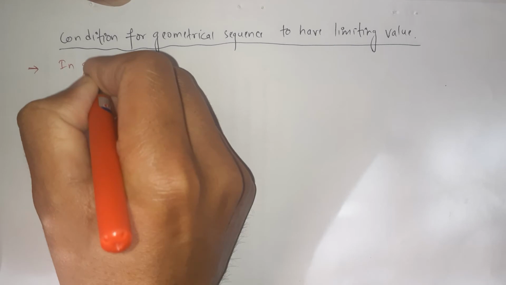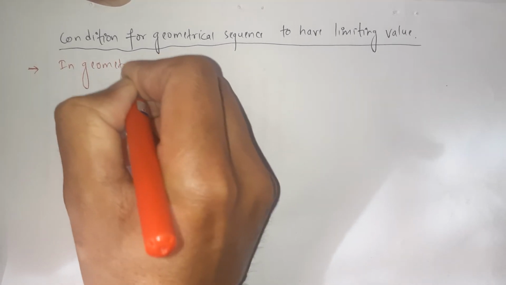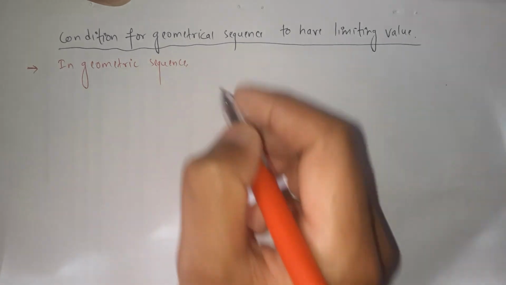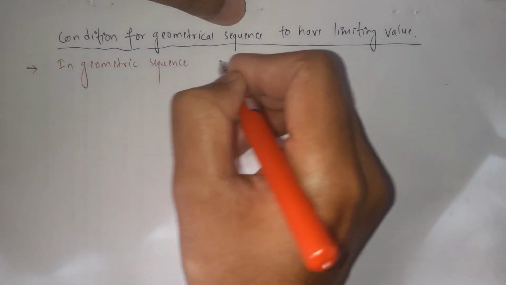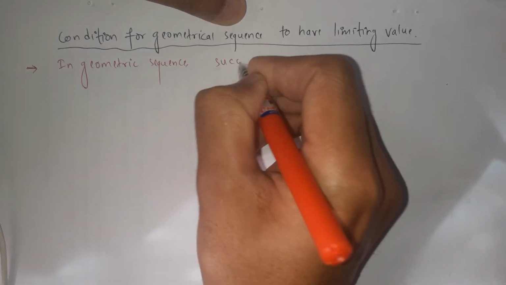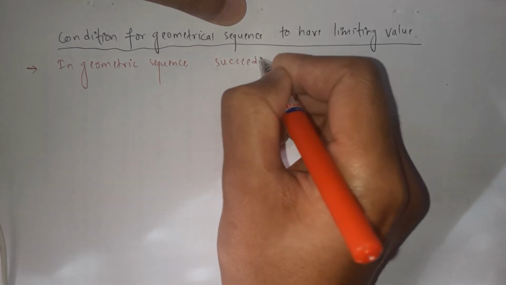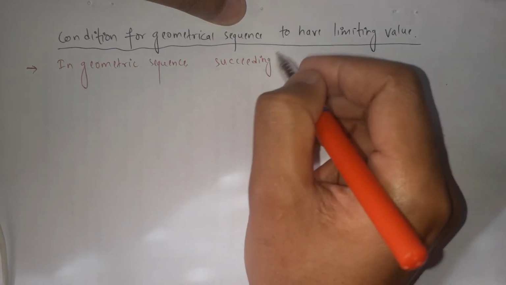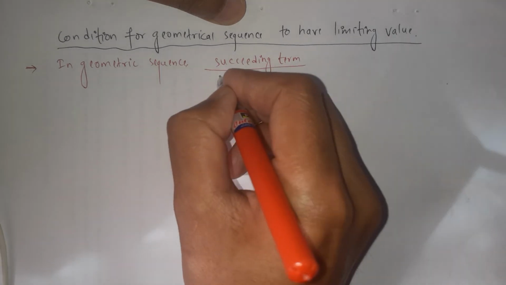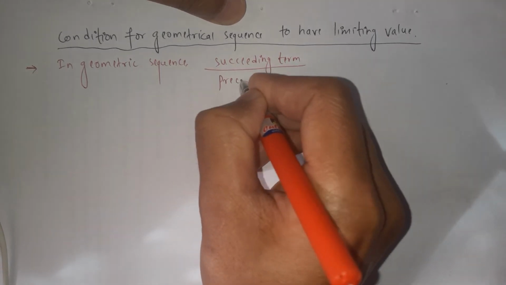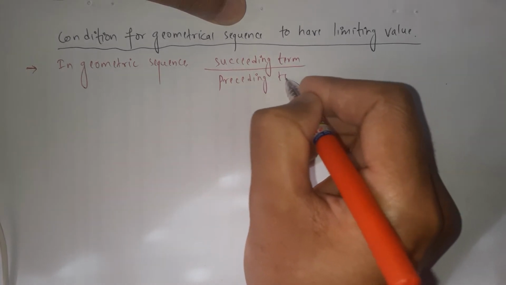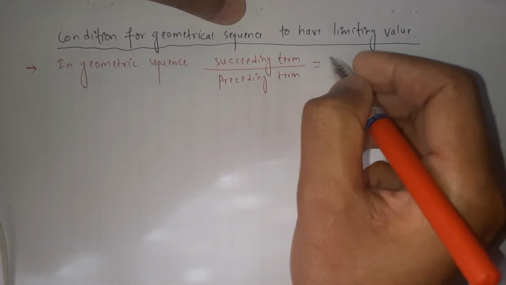In a geometrical sequence, the ratio of the succeeding term to the preceding term is always constant.